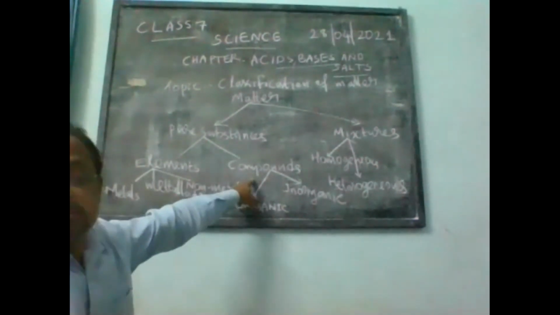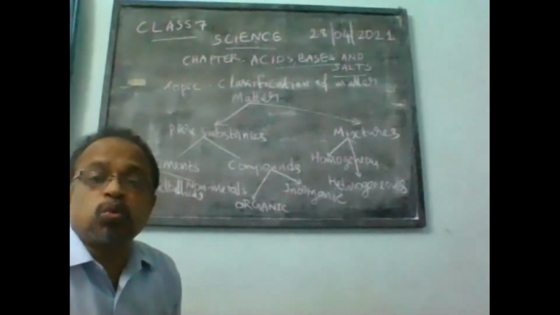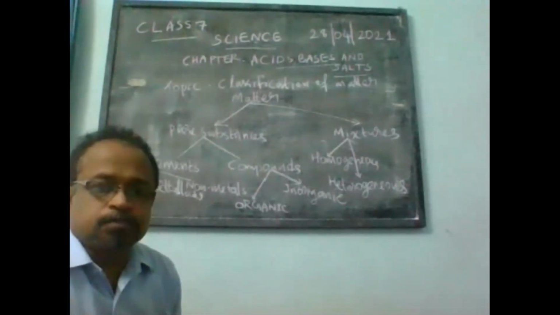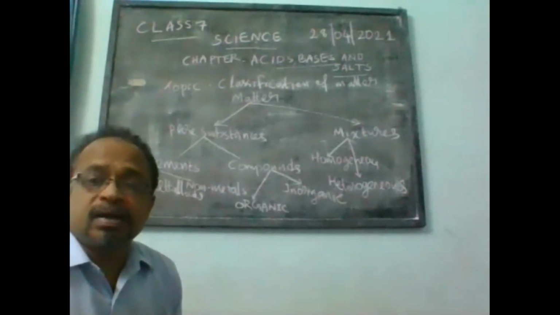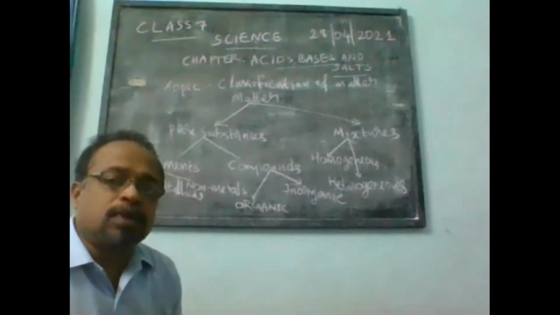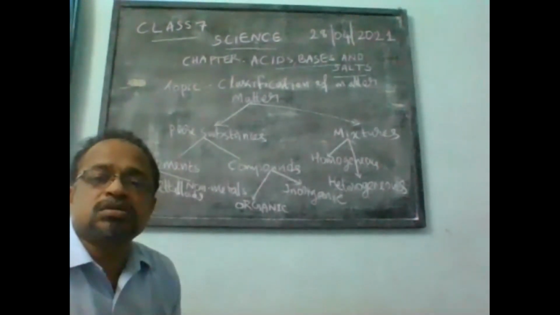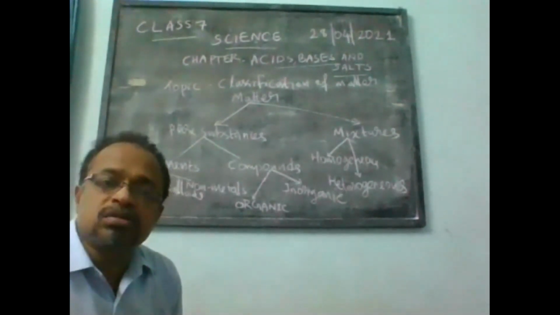Now compounds. Compounds are also pure substances. When two or more elements combine in a fixed ratio, it forms a compound. Now compounds, water is a compound, carbon dioxide is a compound.